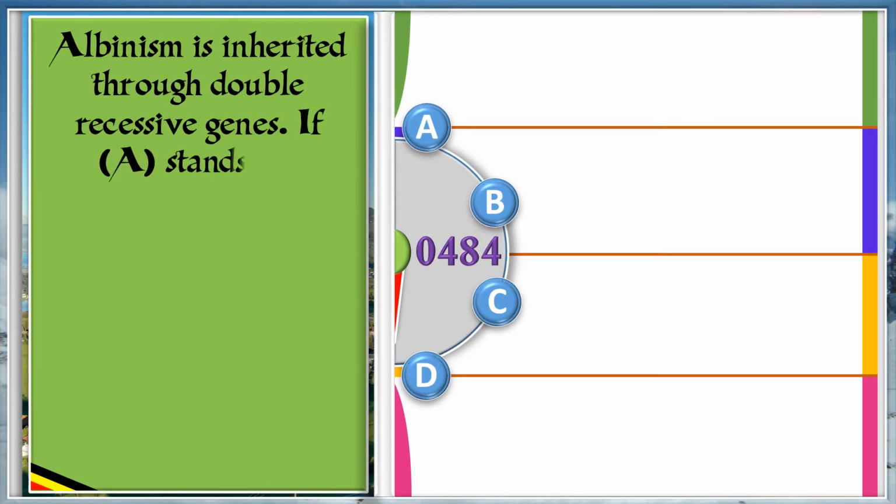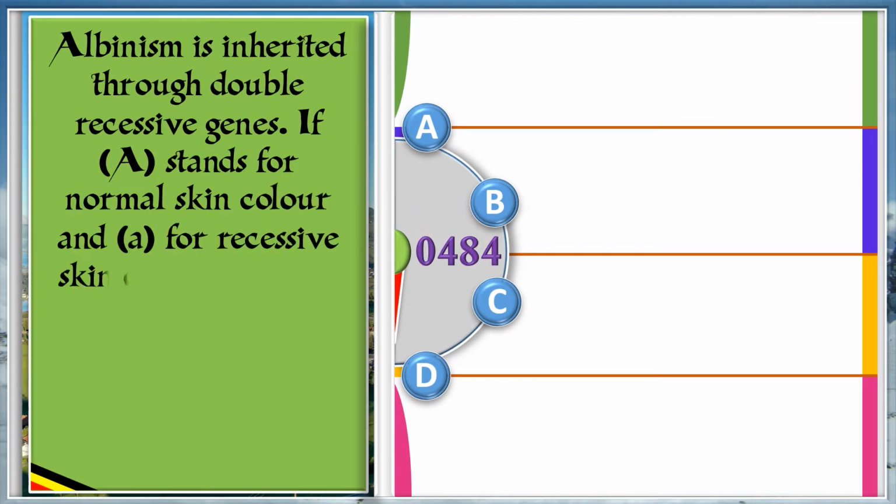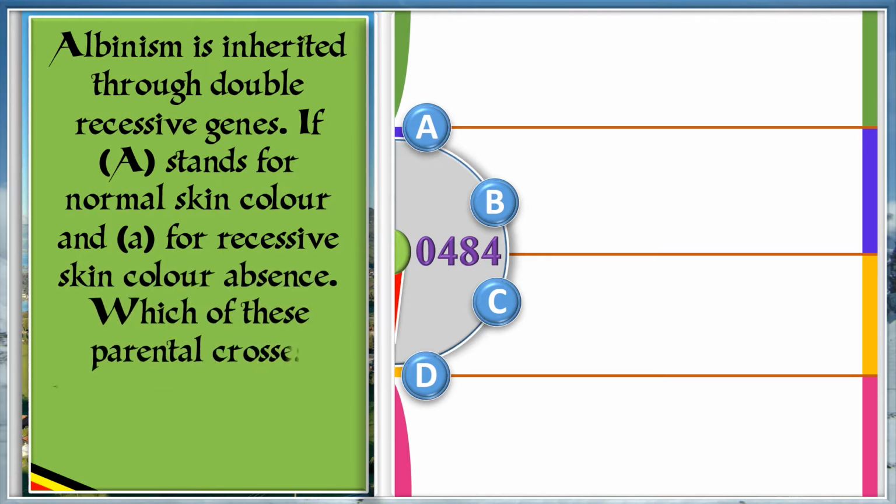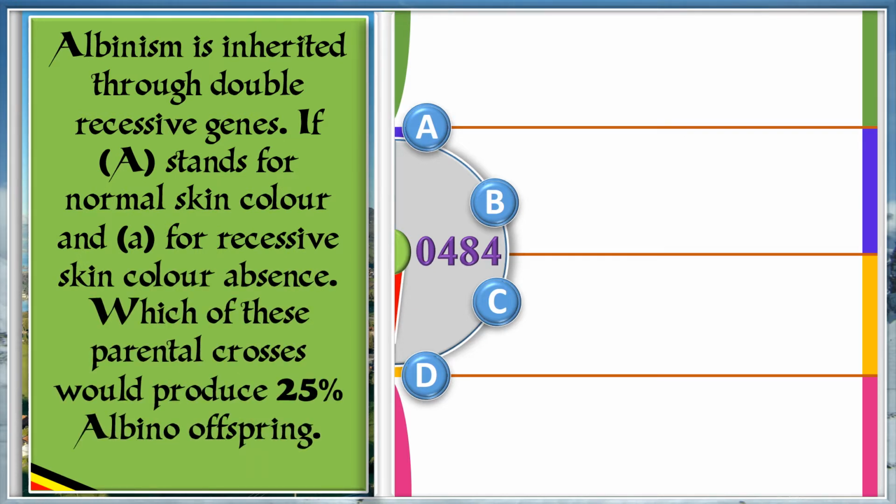Albinism is inherited through double recessive genes. If capital A stands for normal skin color and small a for recessive skin color absence, which of these parent crosses would produce 25% albino offsprings? A. Capital A with capital A, small a.